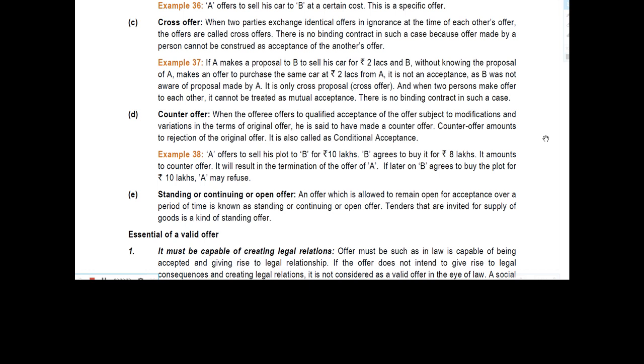See, in this example, A offers to B to sell his plot for rupees 10 lakh. B agrees to buy it for 8 lakh. Here B agrees to buy that plot for rupees 8 lakh. It amounts to a counter offer. It will result in termination of the offer of A. If later on B agrees to buy the plot for rupees 10 lakh, A may refuse.